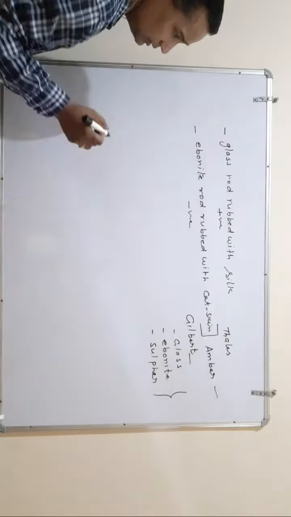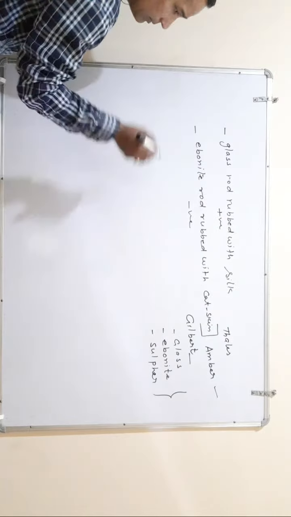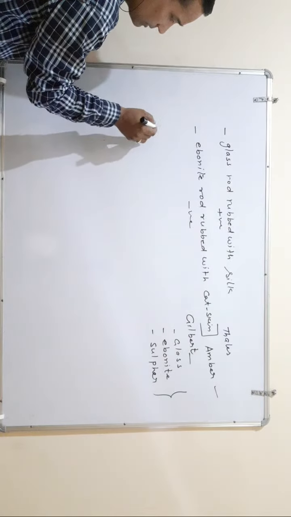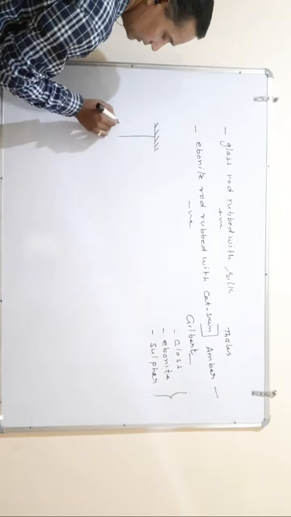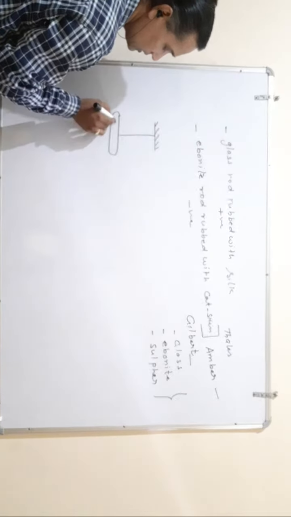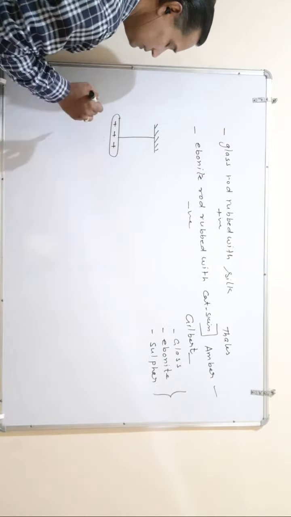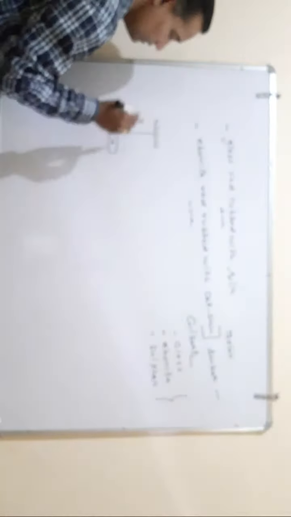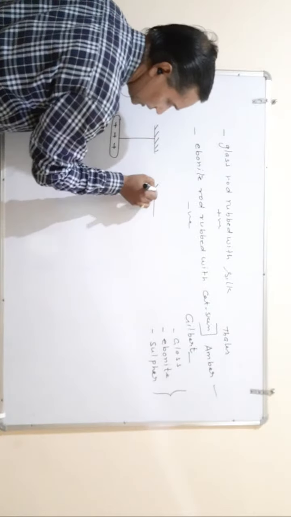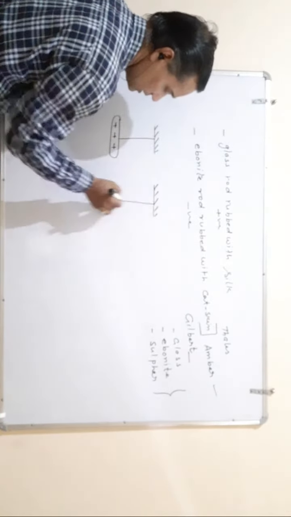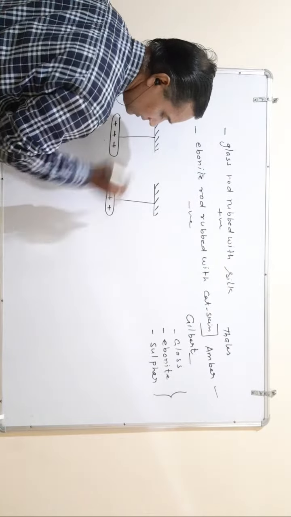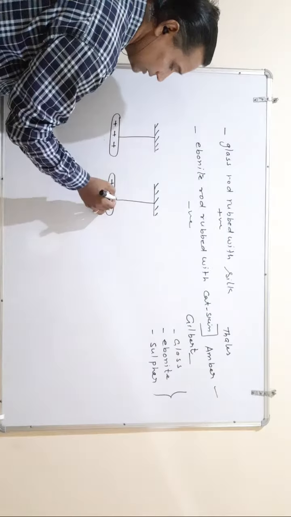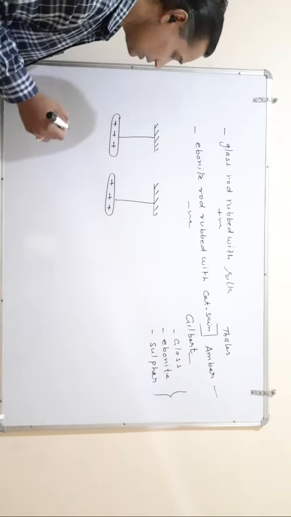These two phenomena were observed by Mr. Gilbert, and he explained them by an experiment. First he took a glass plate rubbed with silk, so that charge was passed there, and connected it with a thread, and another arrangement rubbed with silk and glass plate, with the same charge on it.